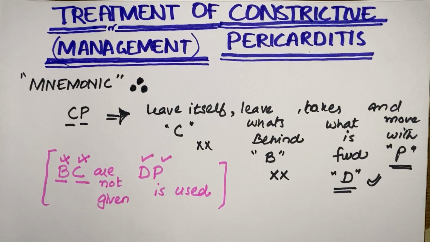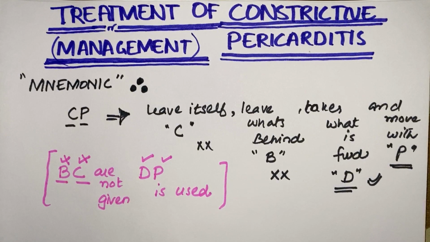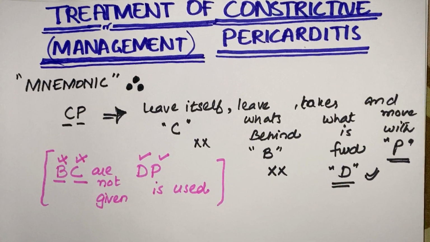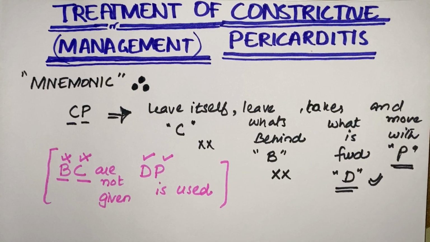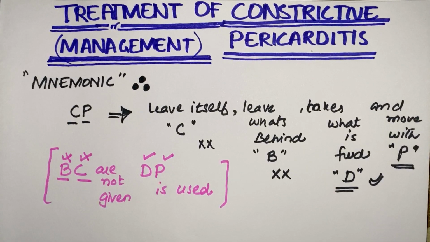Today it's my last video on the series of videos I have done on constrictive pericarditis. The last thing which is left, and that's the main topic of my discussion today, is how we will treat or manage a patient with constrictive pericarditis. So I've just made a simple mnemonic. You can actually remember it without the mnemonic too, but I have made this mnemonic because if someone abruptly asks you, you'll easily recall and tell what the points were. So what is the mnemonic here?